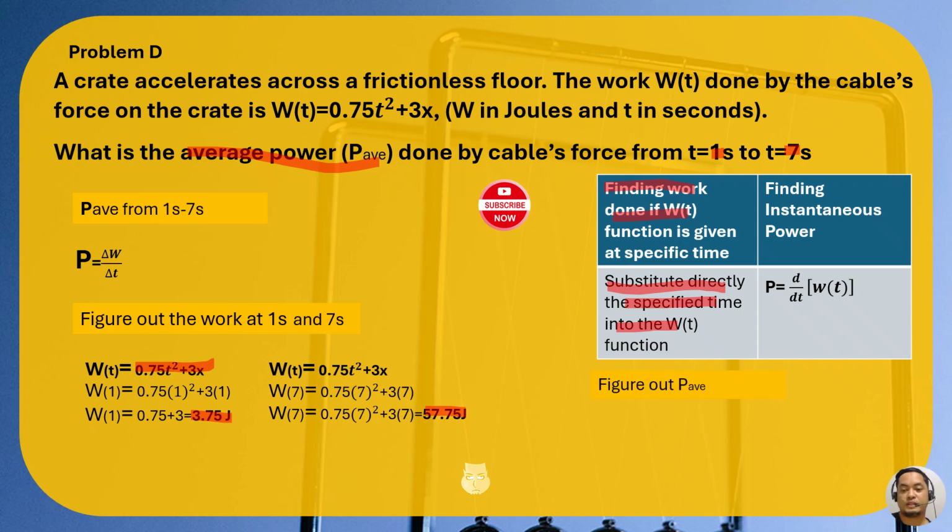Substitute 7 seconds in the time variable in our equation, and then you will have 57.75 joules. Now, to figure out the average power, let's take the change in work over change in time. All you have to do is get the difference of the 57.75 joules, the work at 7 seconds, and the work done at 1 second, that's 3.75. And you will get the difference. You will also do the same with the change in time. And from that, that's the average power from 1 second to 7 seconds.